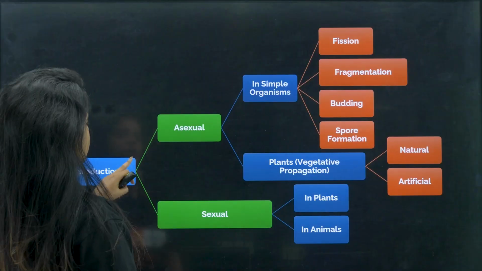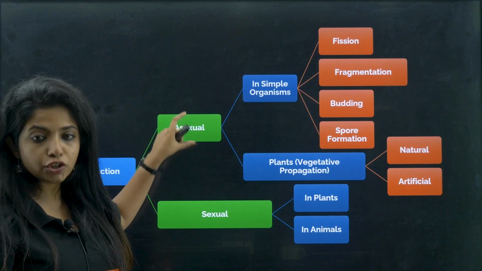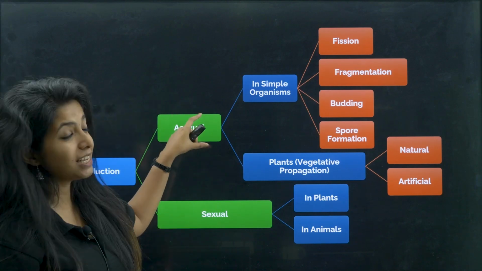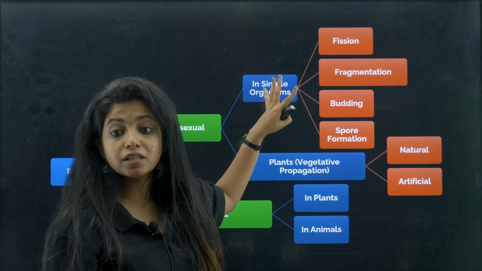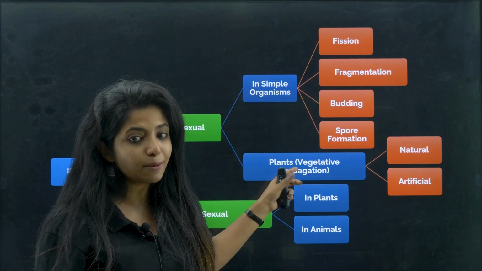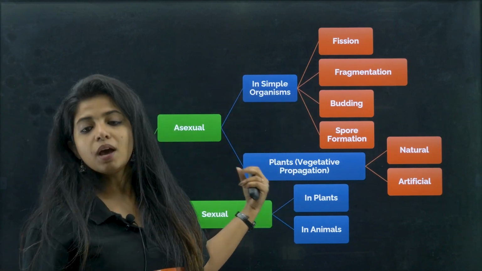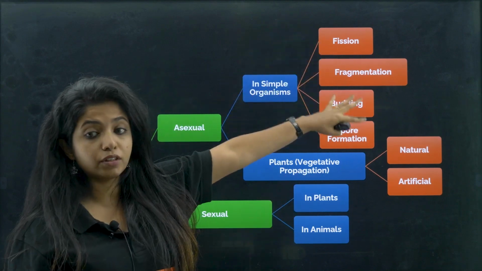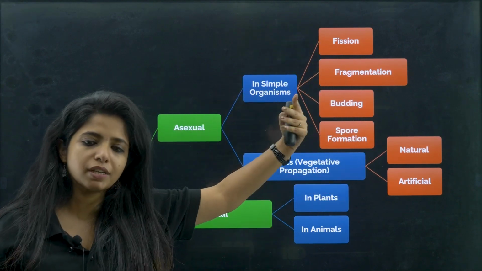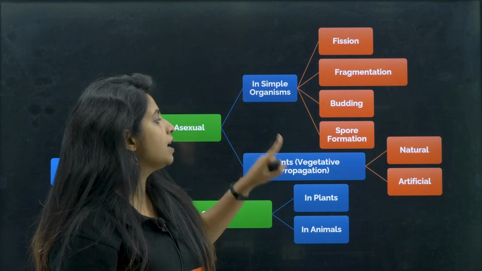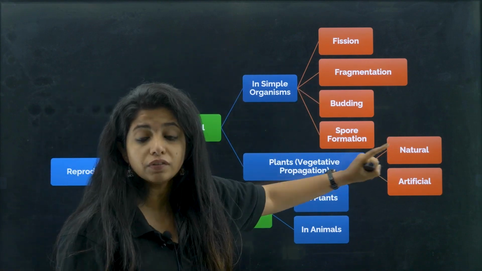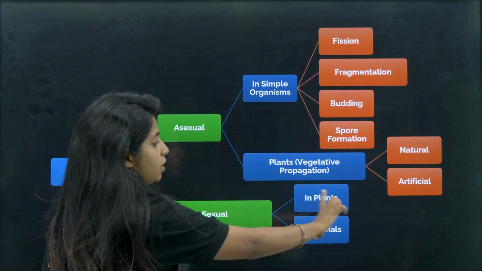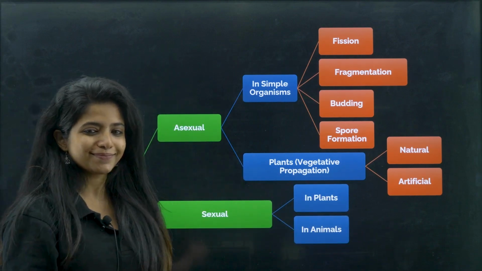Now today, reproduction has two parts, asexual and sexual. Under asexual, you have asexual reproduction in simple organisms and also in plants. In plants, you call the same term what? Vegetative propagation. Now, in simple organisms, they have different methods: fission, fragmentation, budding, spore formation, etc. We are going to deal with that. And in vegetative propagation, you have natural way and artificial way. We are going to talk about that as well. This part of the chapter will be dealt tomorrow.